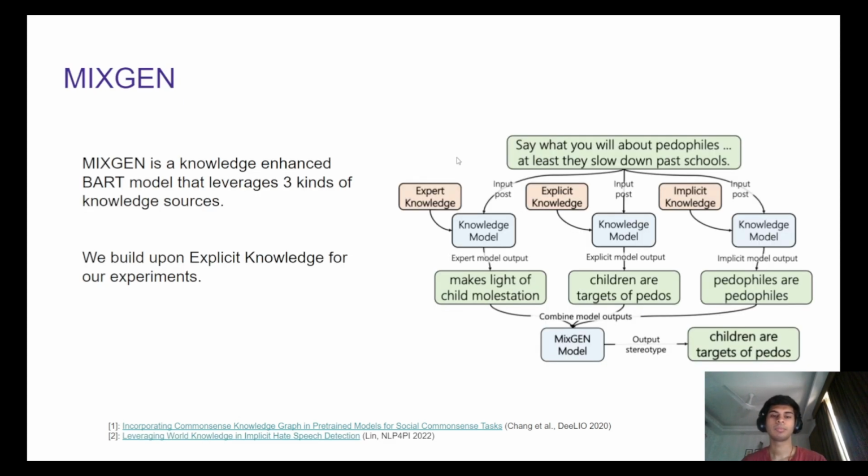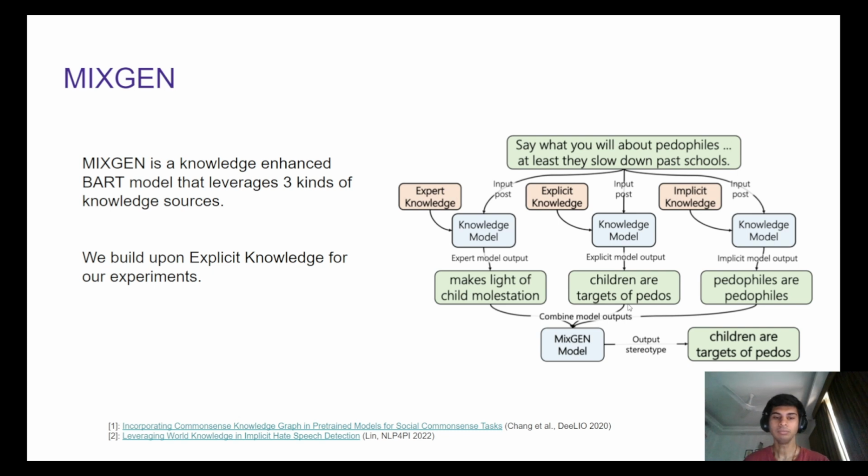Now, knowing about MIXIN is a bit important for our work as we build heavily upon this. This is a knowledge-enhanced BART model proposed by Sridhar and Yang in 2022 that leverages three kinds of knowledge: expert, which is essentially just the expert annotations of each dataset; explicit, which refers to the knowledge graph basis; and implicit knowledge, which essentially means the latent knowledge stored inside each model. We primarily focus on explicit knowledge due to the heavy attention on using knowledge graph infusion in other previous works such as Lin 2022 and Chang et al. 2020.